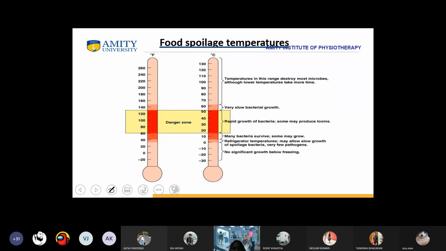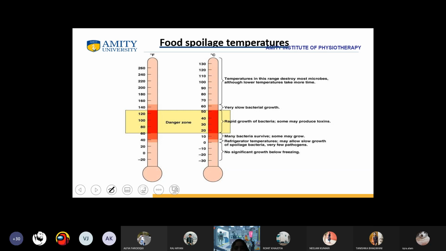Now, when we come to the food spoilage temperature, there are different temperatures. From 65 to 130, in this temperature range, most microbes are destroyed, although lower temperature takes more time. From 50 to 65, very slow bacterial growth. From 15 to 50, there is rapid growth of bacteria. Some may produce toxins.